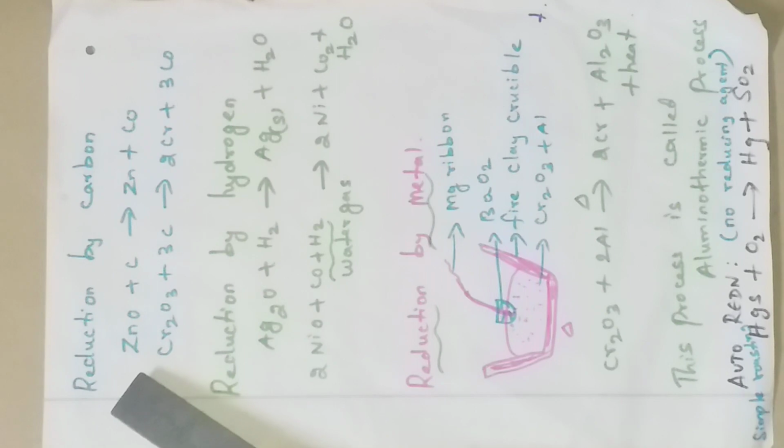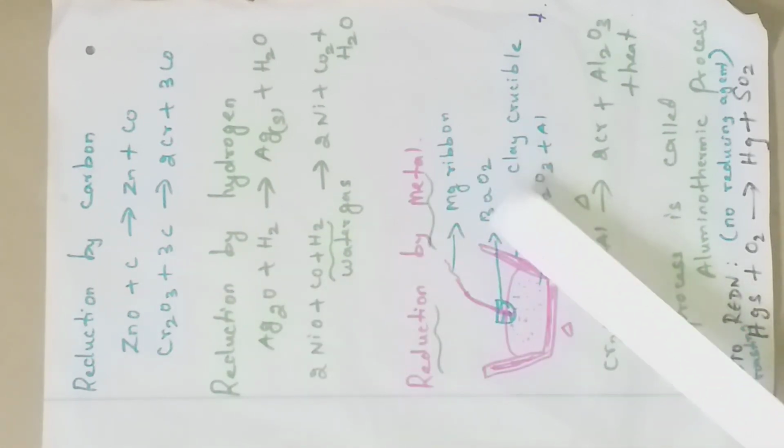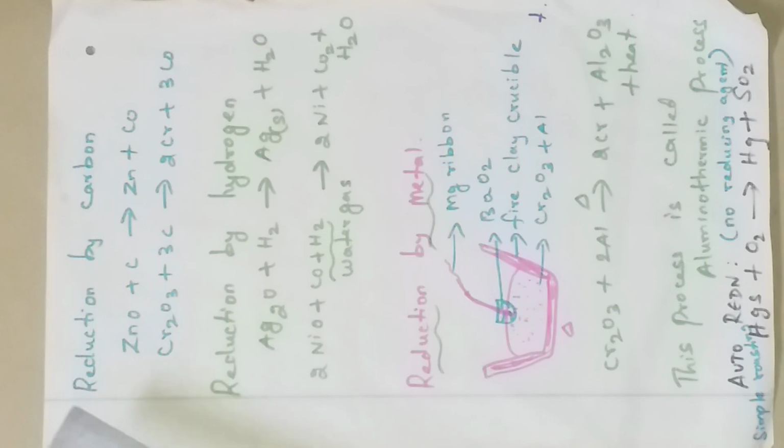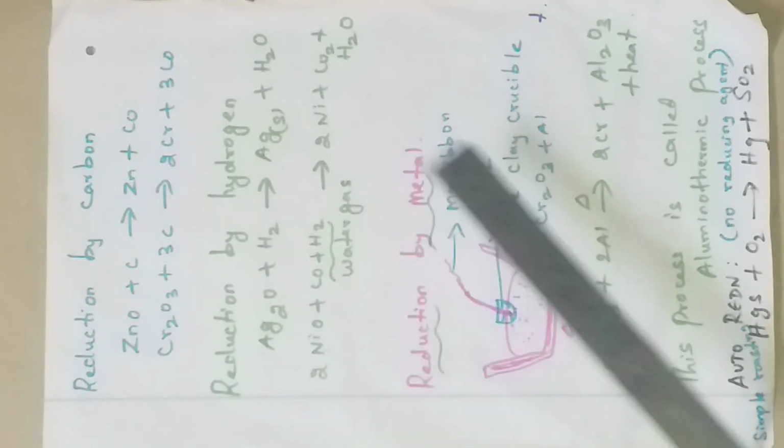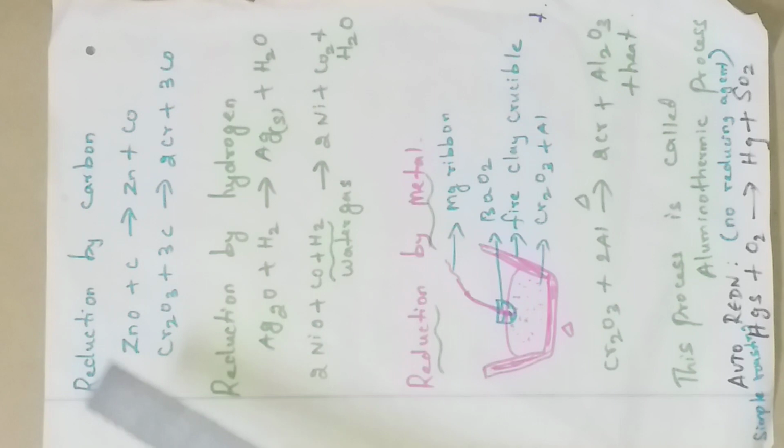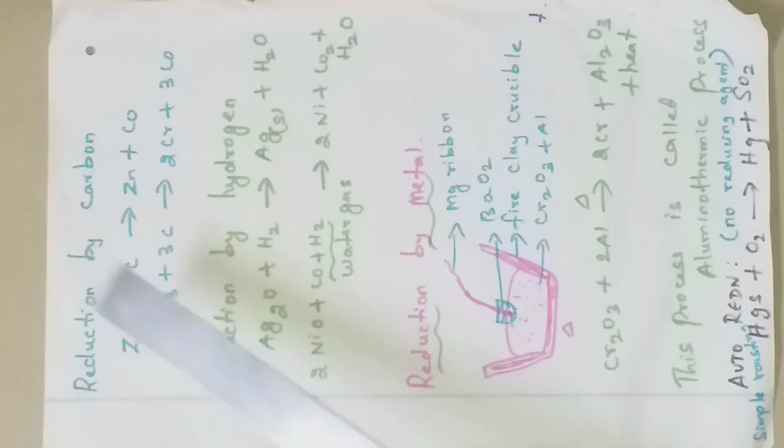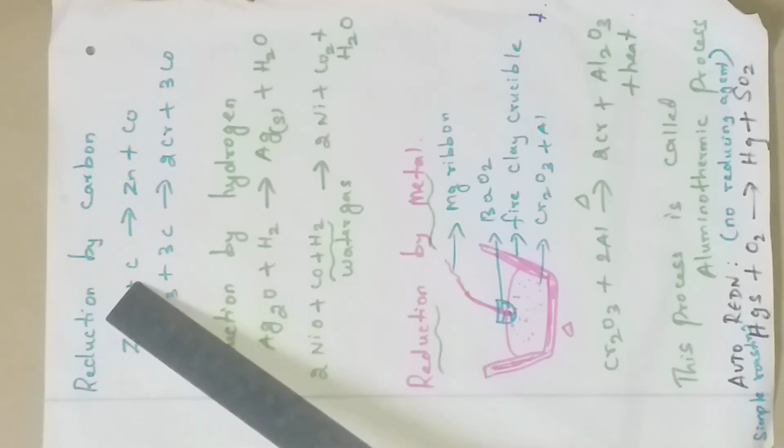Sometimes a question may ask like that: give an equation that shows carbon acting as a reducing agent, hydrogen acting as a reducing agent, or a metal acting as a reducing agent. In all these three cases, by carbon, by hydrogen, by metal, the oxide ores are converted into metal. So, conversion of metal oxide to metal using carbon. An example is given: zinc oxide plus carbon gives zinc plus carbon monoxide.